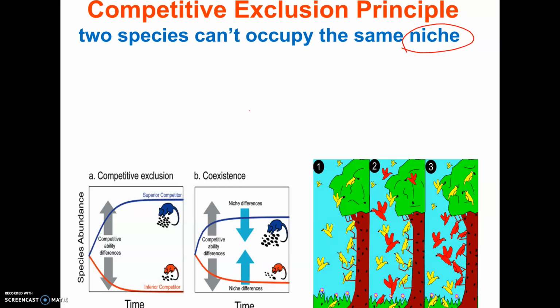All right, so now that we've covered the math, we're going to move on and talk about some other ecology vocabulary. There's a rule called the competitive exclusion principle, and what it says is that two species cannot occupy the same niche. So what is a niche?